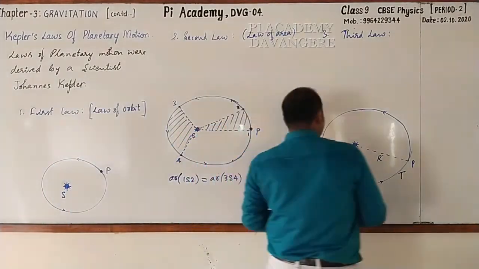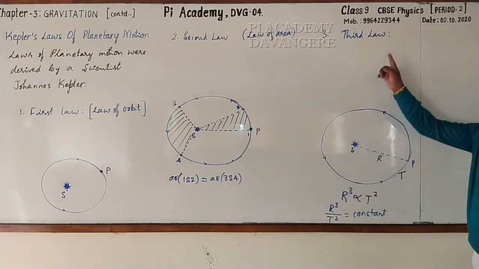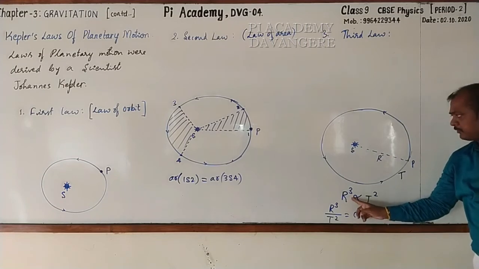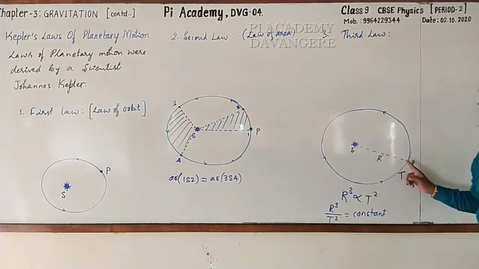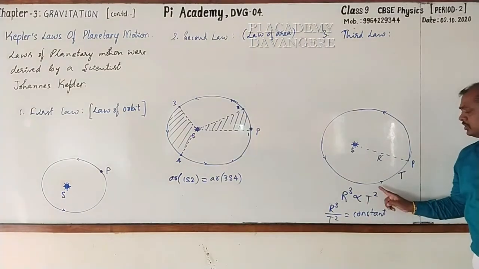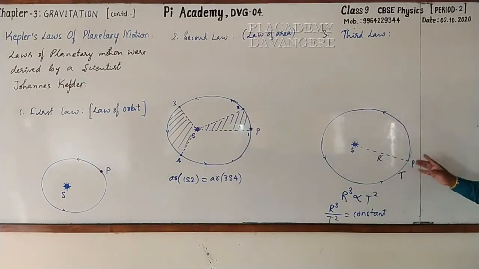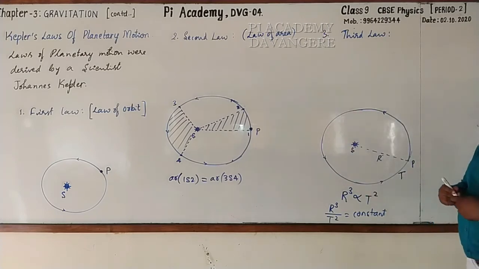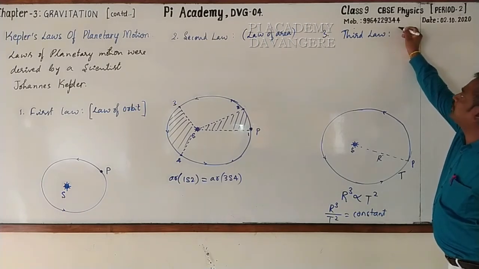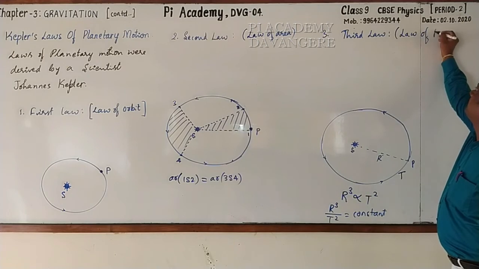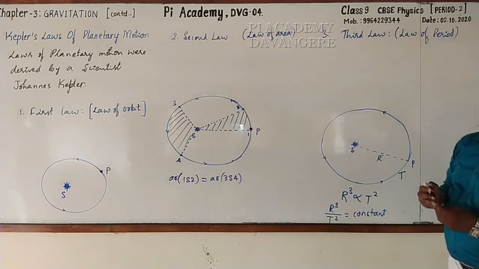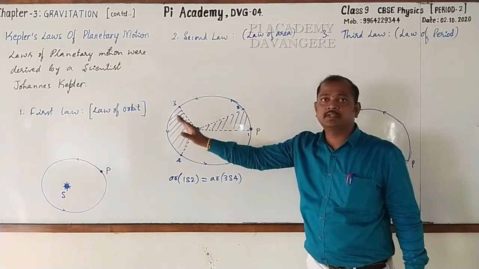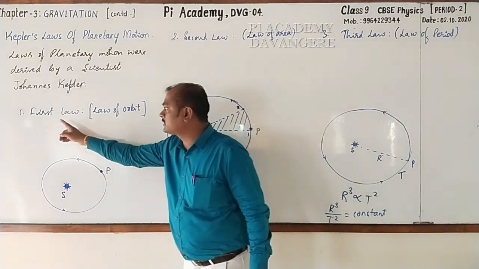And we can state like this. Kepler's planetary motion third law states that the cube of average distance between sun and the planet is directly proportional to square of the time period of revolution of the planet. So, as this is related to period of revolution, hence we call this law as law of period. Now, dear students, now I am going to state all the three laws once. Then afterwards, you have to write the statement yourself. Okay? Go through this.